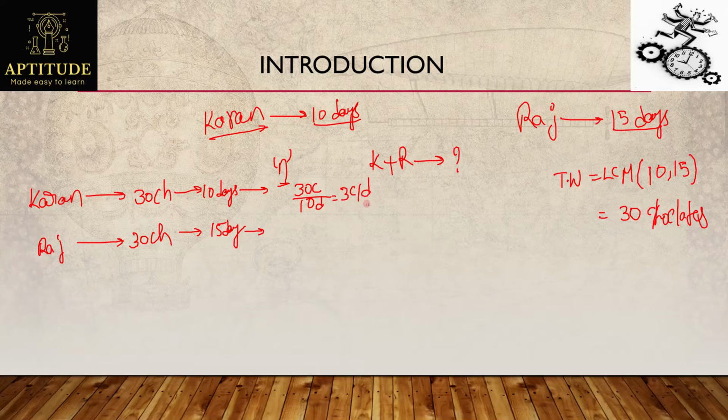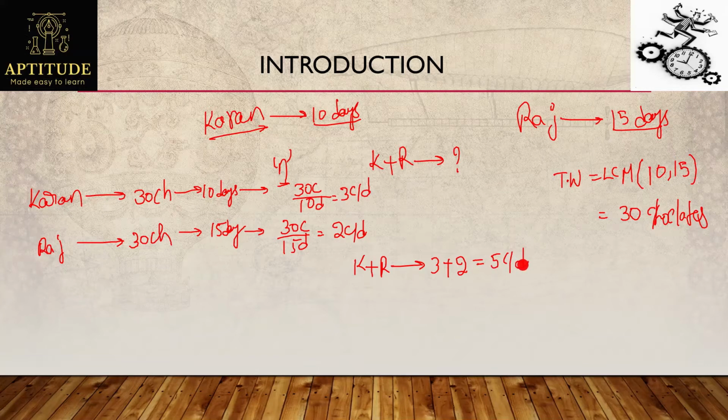Now, Karan can eat 3 chocolates per day. Then what about Raj? He can finish 30 chocolates in 15 days, which means for one day, he can eat 2 chocolates per day. So their efficiencies are 3 chocolates per day and 2 chocolates per day if they eat individually. Now I am asking Karan and Raj to eat together. If they eat together, how many chocolates can they finish per day? Karan can finish 3 chocolates while Raj can finish 2 chocolates. So totally they can finish 5 chocolates per day.